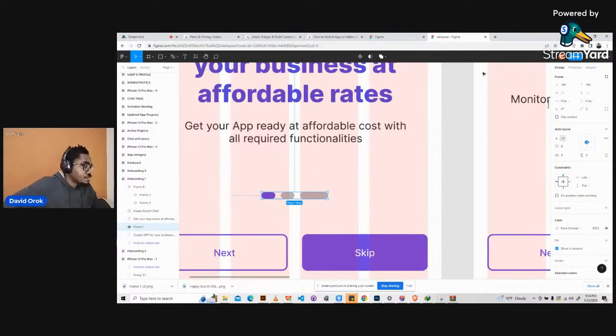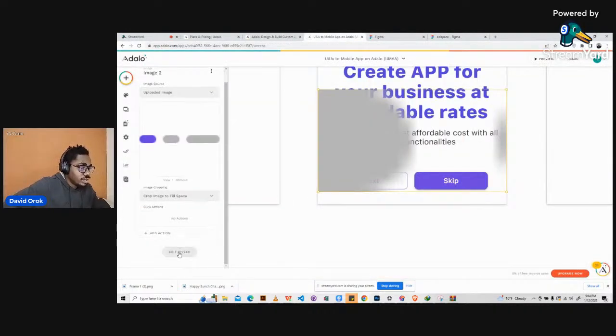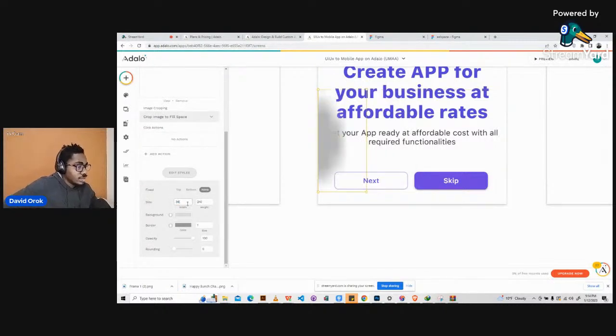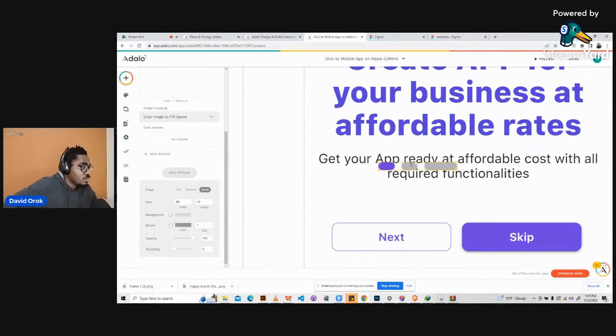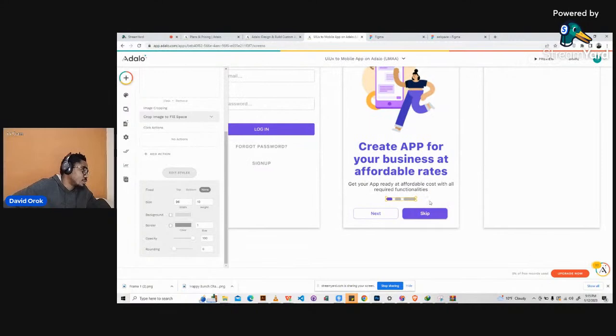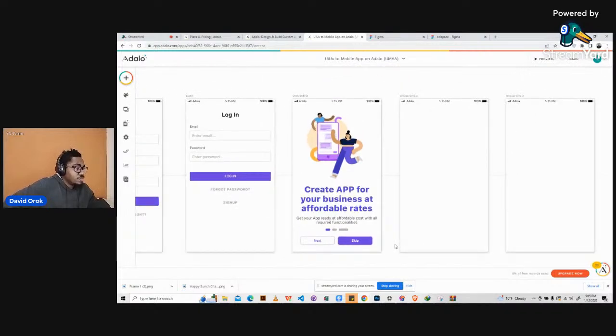Okay, so we will try to do that as well here. So we'll come here, scroll down, go to edit styles, and scroll down again, change this to 96, and then change this to 10. Okay, so we have it, it's reduced. It looks like what we saw on Figma. So we'll just bring it here. Okay, so that's our beautiful icon. So we will go ahead and just leave it like that. And then let's look at the next screen.